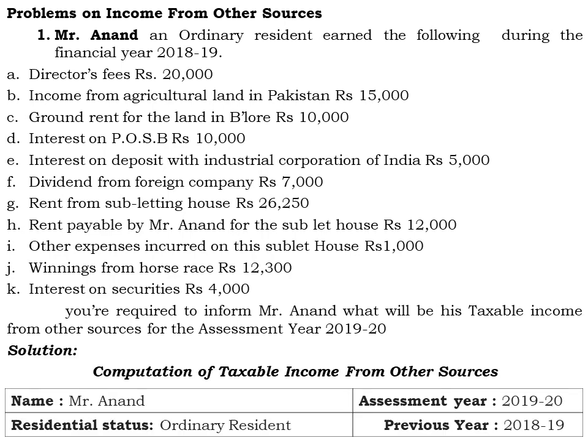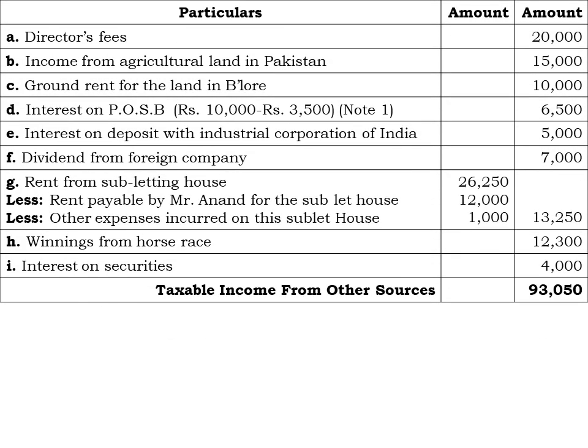So as a normal process, we have to provide the solution with the heading computation of taxable income from other sources, by providing that the name of the assessee is Mr. Anand and his residential status is ordinary resident, and we are computing the income from other sources for the assessment year 2019-20 for the income earned in the previous year 2018-19. Okay, comes the solution. So we have to draw the table of 3 columns. Okay, first we will go one by one.